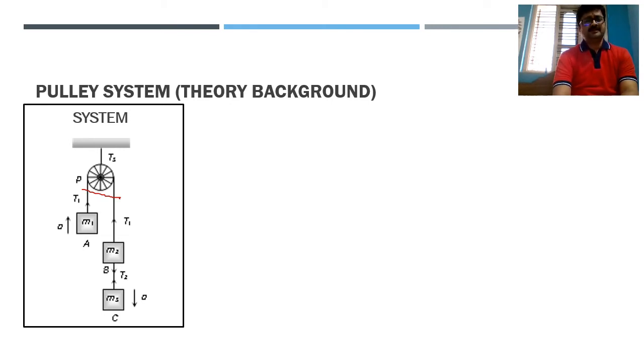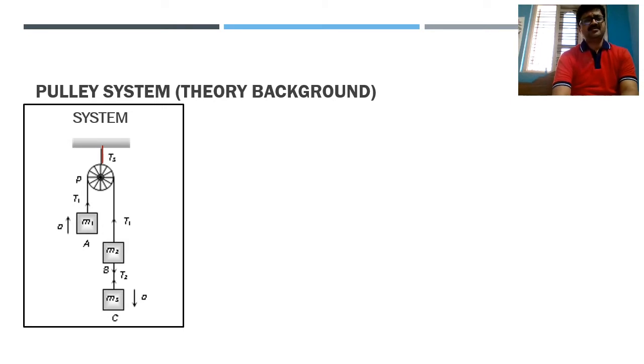Okay. Then in between block B and block C there is a connection, and due to that connection there is a new tension that is arising, that is tension T2 here. I hope this is clear. Fine. Now let's take a look at one more tension. Now this pulley has been tied up here to a particular support.